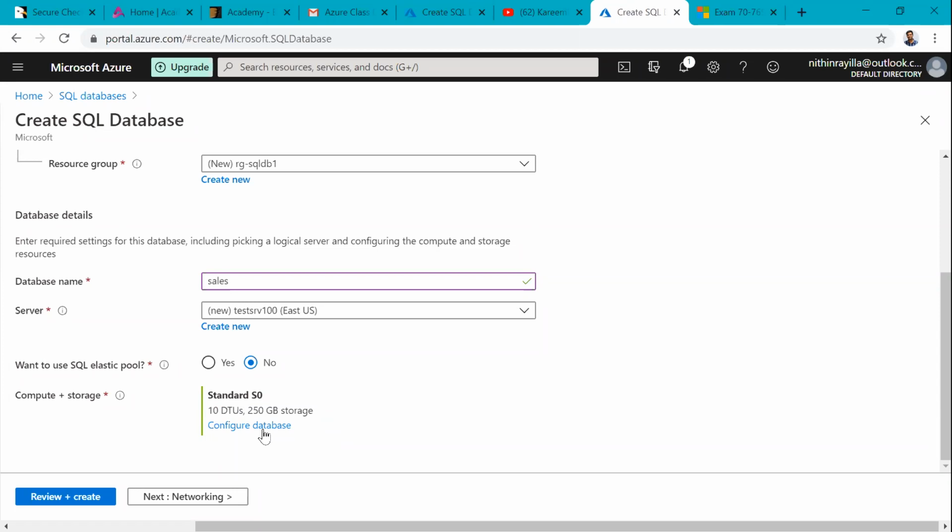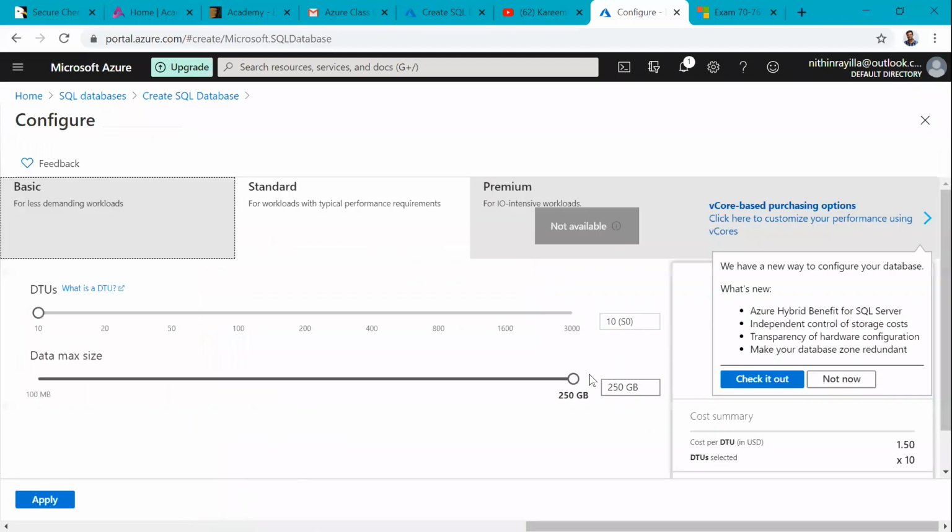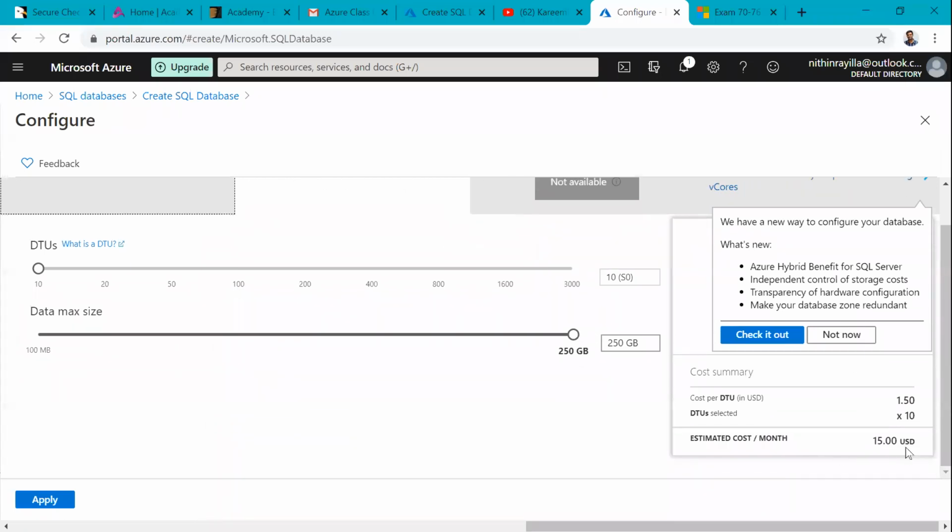If I say configure, by default it is taking Standard S0, and you see the cost. 250 GB is more than enough for startup applications. The cost is around 15 USD, almost 1000 rupees, for example.